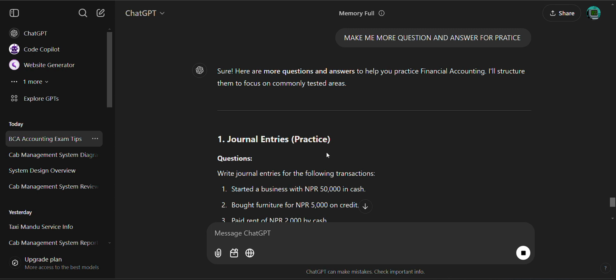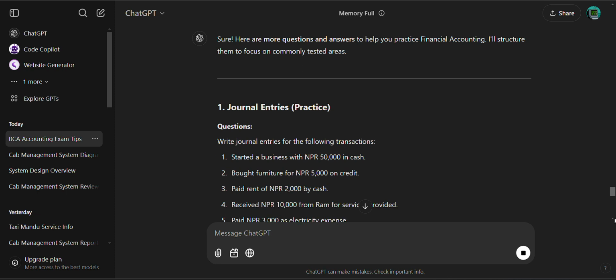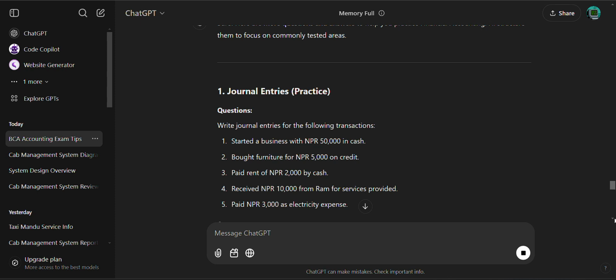Journal entry: started business with 50,000 in cash, bought furniture 5,000 on credit, paid rent of 2,000 by cash, then received 10,000 from Ram for service provided, paid 3,000 as electricity expenses. Now, these expenses will be on the debit side. Received 10,000 from Ram, this one will be on credit. Paid rent of RS 2,000 in cash, this will be on debit. Now bought furniture.